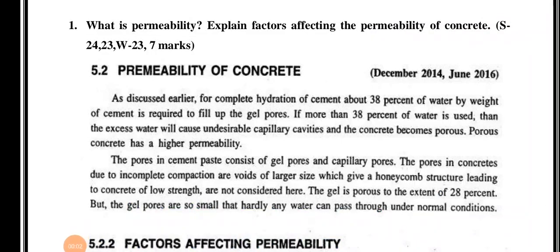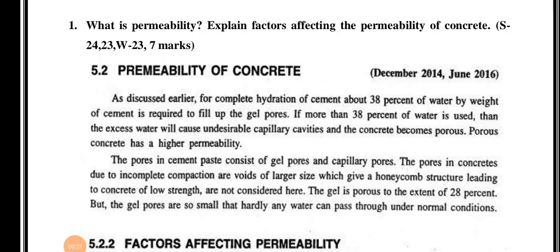Hello students, I am here with a very important question for your GTU exam of concrete technology. That is, what is permeability? Explain factors affecting the permeability of concrete. So let's start. First of all, what is permeability?